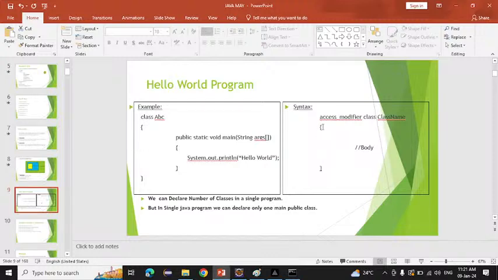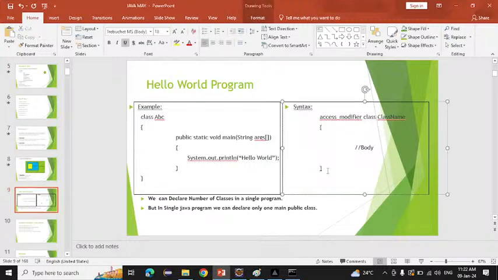This is like an open gate and this is an exit gate, open gate and close gate, we can say that. From here our class is starting, and till here our class ends. From here our class will start, and here our class will end. Whatever we want to write, we can write into the class. If you are writing after this, it means it is outside of our class.